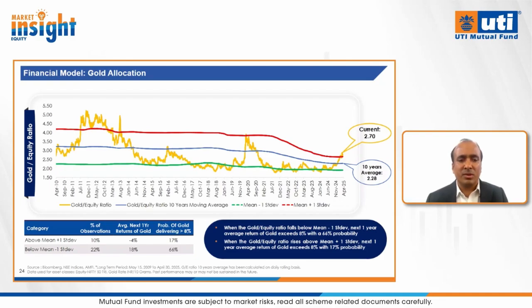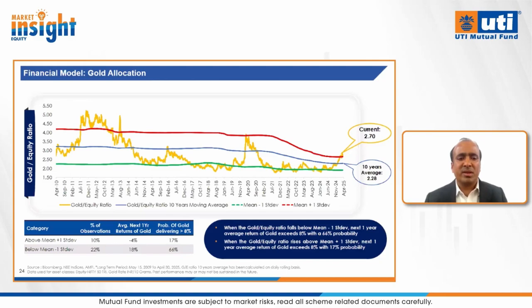On the bottom left table, you can see that whenever the gold to equity ratio is above plus 1 standard deviation, which is about 10% of observations in the last 25 years, the next 1-year gold return is minus 4%, with just about a 17% probability of generating more than 8%. Typically, the substitute for gold in our fund is fixed income. That's why we are showing the probability of generating more than 8% return whenever gold is trading at either plus 1 or minus 1 standard deviation.